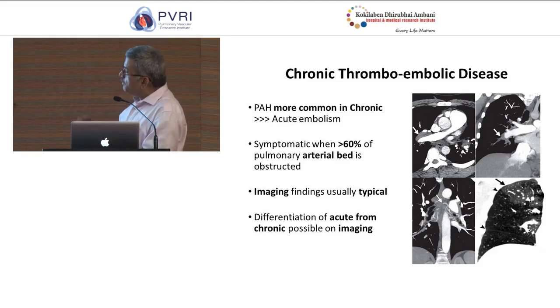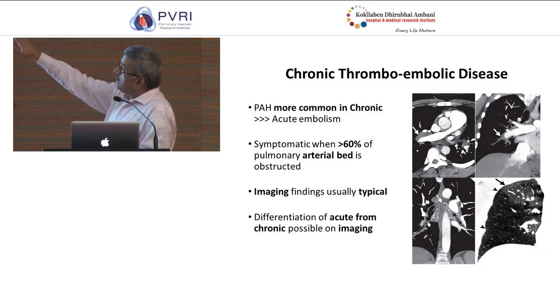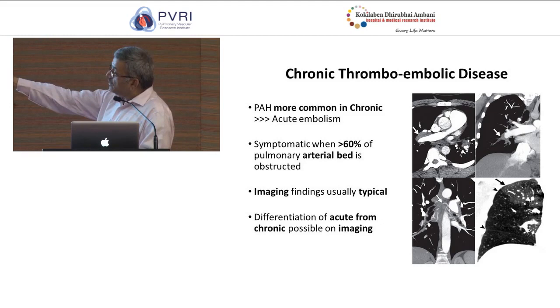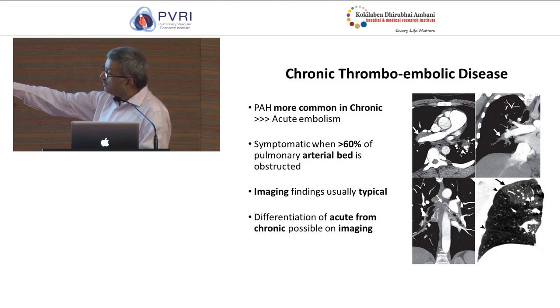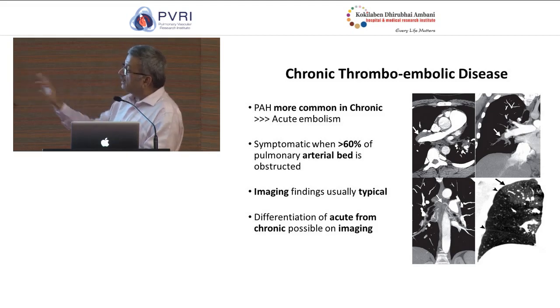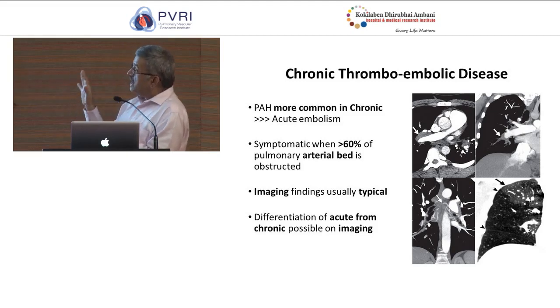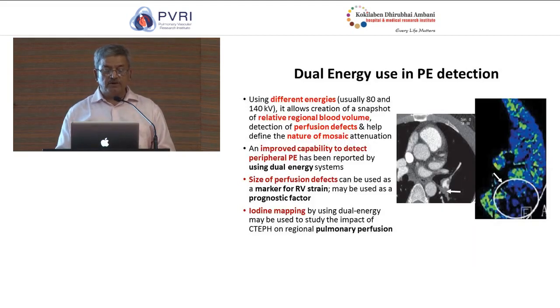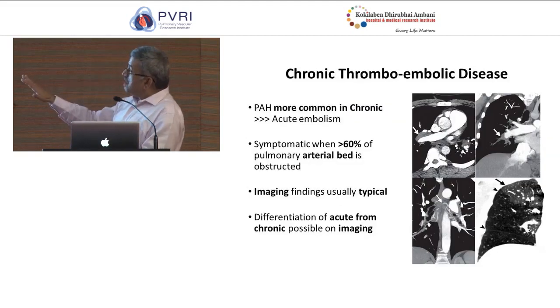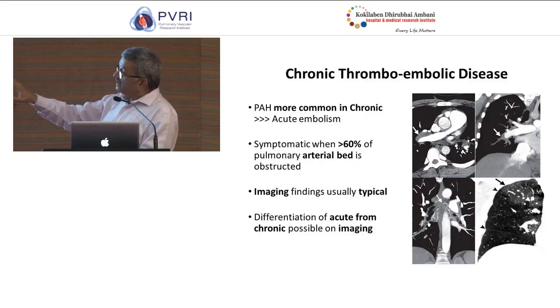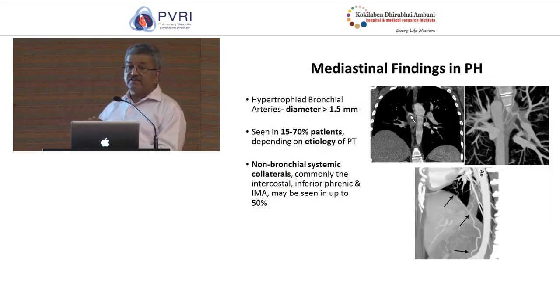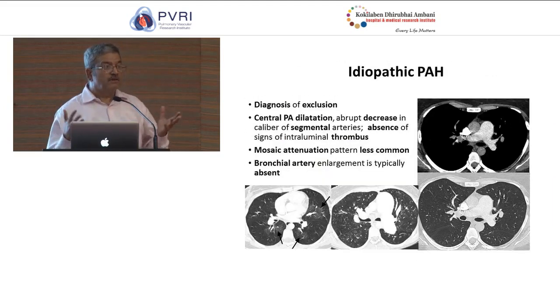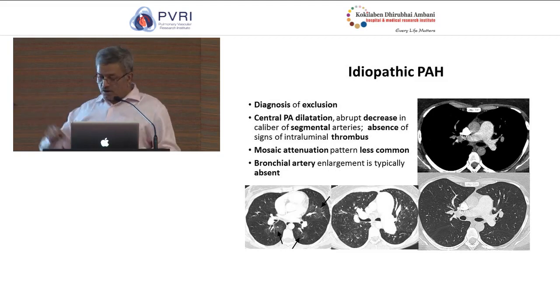So thromboembolism will produce typical abnormalities, not only in the pulmonary arteries, but also hypertrophied vessels which will arise from the aorta, hypertrophied bronchial arteries, or hypertrophied non-bronchial arteries which will be supplying. So typically in a patient with IPAH, you would see dilated central pulmonary arteries. You may see some mural thrombus because of long-standing severe PAH, but you will not see hypertrophied bronchial arteries commonly.